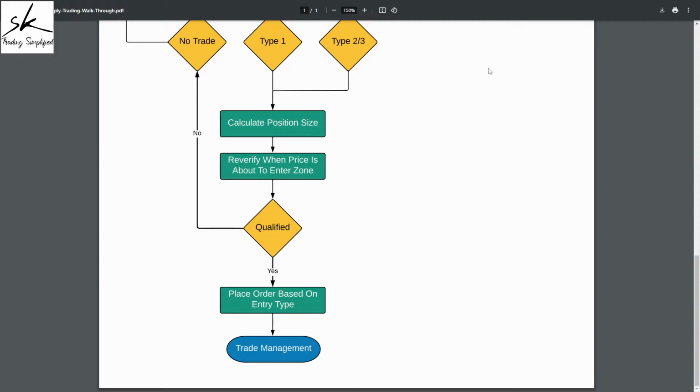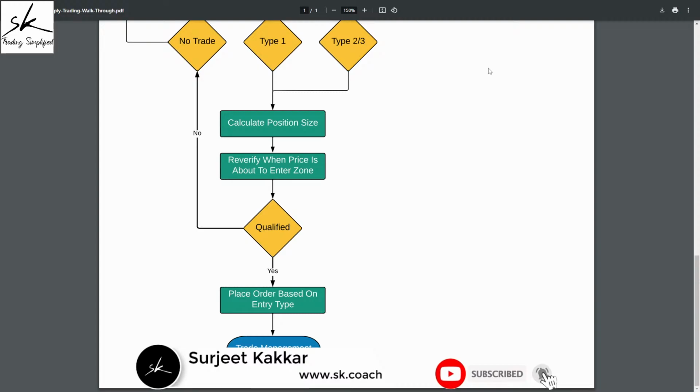So what you can do is, Satish, whenever you see such an instance where you believe that this should not be marked as a leg out and the indicator has marked it, you can take a screenshot and send it to info@surjitkakkar.com. So you can email it to us and we'll definitely look into it. And if we feel there are some tweaks that need to be done to our indicator, we'll definitely do that. But yes, for that, just simply take a screenshot and email it to us.